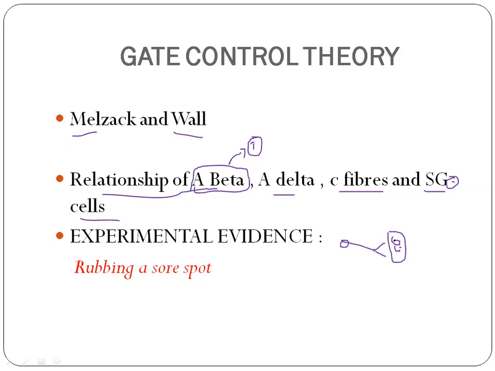When this SG cell is stimulated, it presynaptically secretes enkephalins, which block the secretion and formation of glutamate and substance P. Hence, pain transmission will be blocked here due to the absence of the neurotransmitters required for transmission of pain.